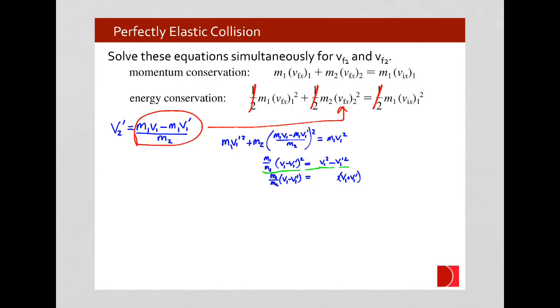We're going to go ahead and multiply both sides by an m2. Because now the m2's cancel as well. We're still trying to find v1 prime, v1 after the collision, in terms of the velocity before the collision, and we can do that here. We will distribute the mass terms.